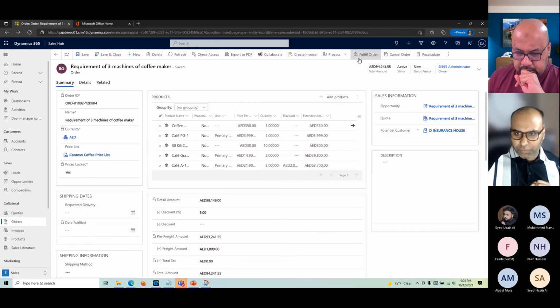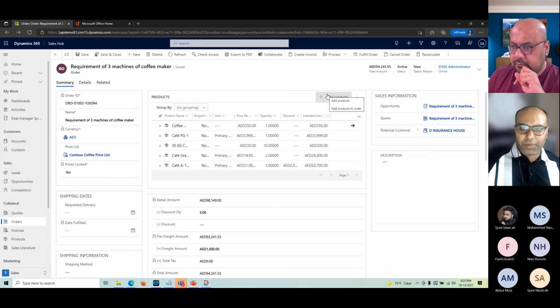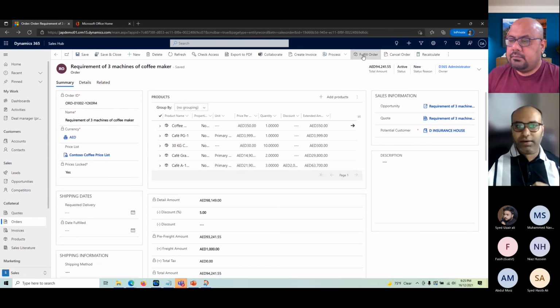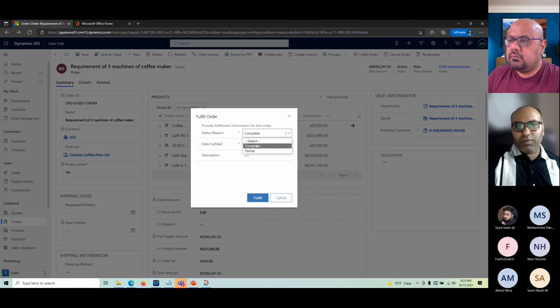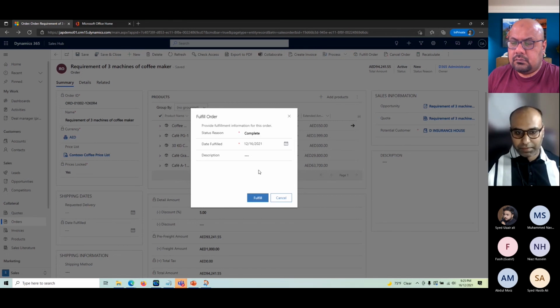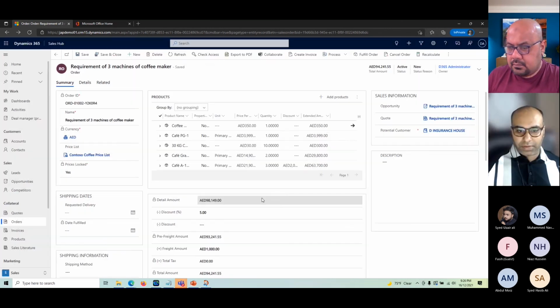So to fulfill, if that scenario is not applicable and the fulfillment is not happening in the ERP, we can also click on fulfill order here. This can be automated, as said, based on the ERP also. So we can select the status if it is partially fulfilled. Partially means you have shipped some of the items or quantities and the rest are not fulfilled. Or otherwise, if it is filled completely, I can select complete. We can select a date, add our remarks, and then click on fulfill.